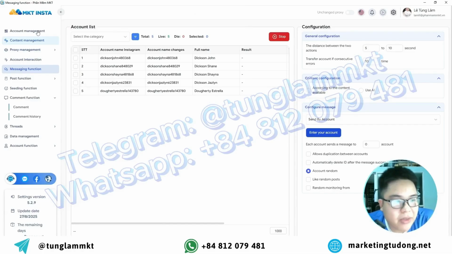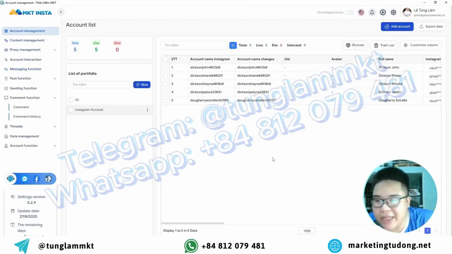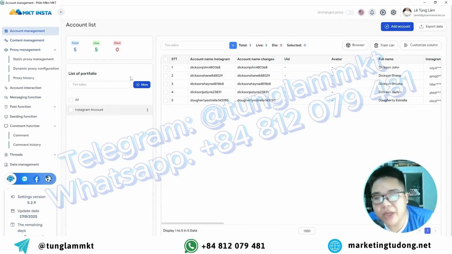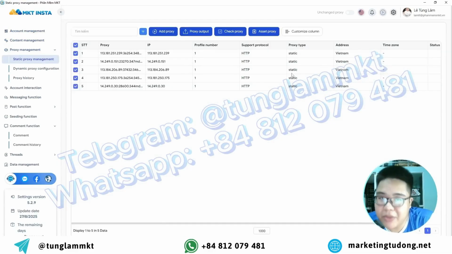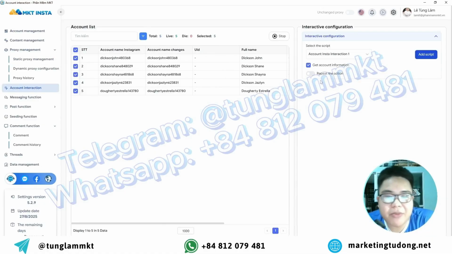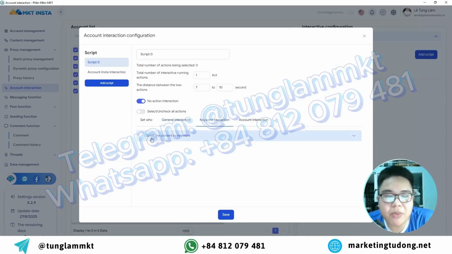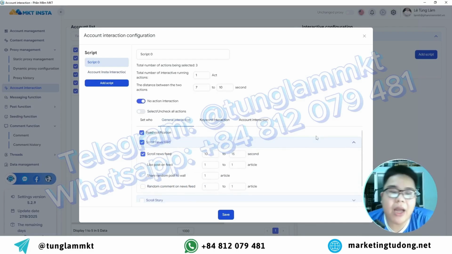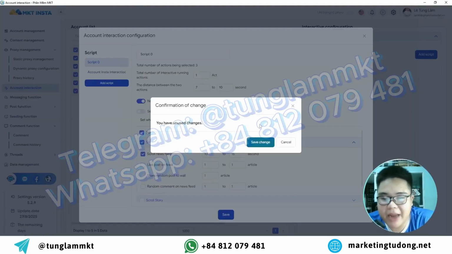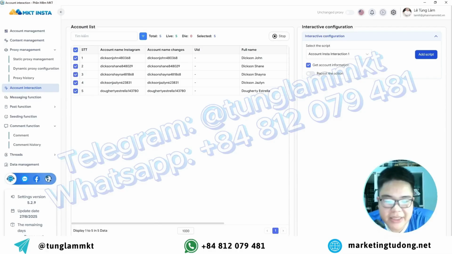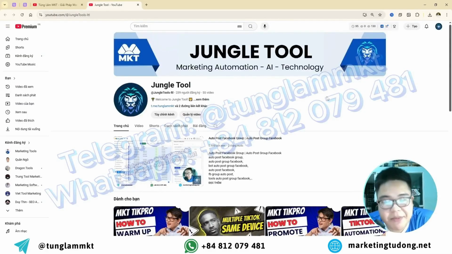To share a bit more with you, this software has a feature that allows you to manage a large number of accounts. It also has a feature where you can attach proxies to help reduce the risk of your accounts being locked. The software is very smart in that it provides you with a feature where you can design scenarios to nurture those accounts just like real users. To help you do what? It helps you minimize the risk of your accounts being locked or banned by the platform or being flagged by the platform. Okay, and in this video, Jungle Tool just wanted to share this brief information with you.